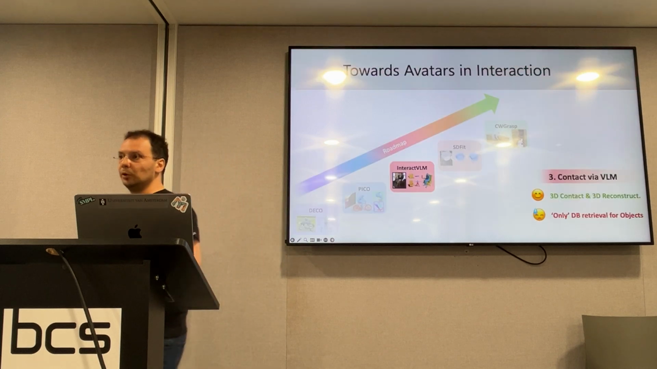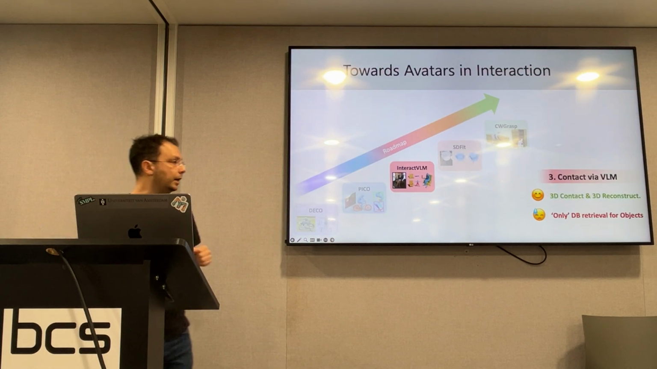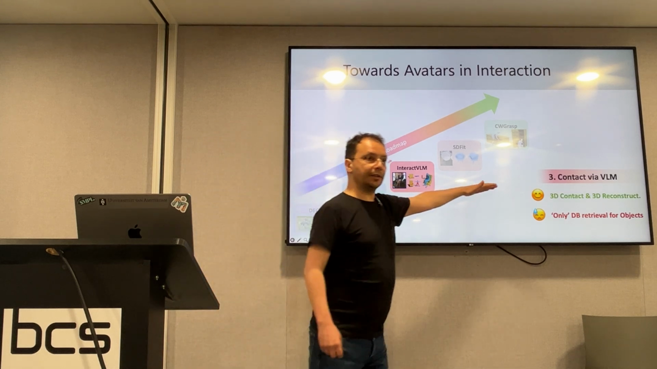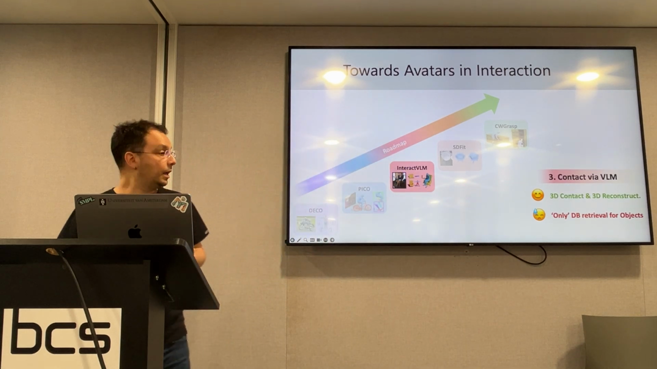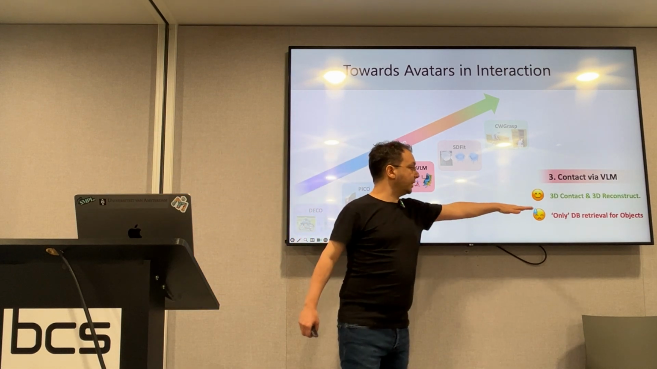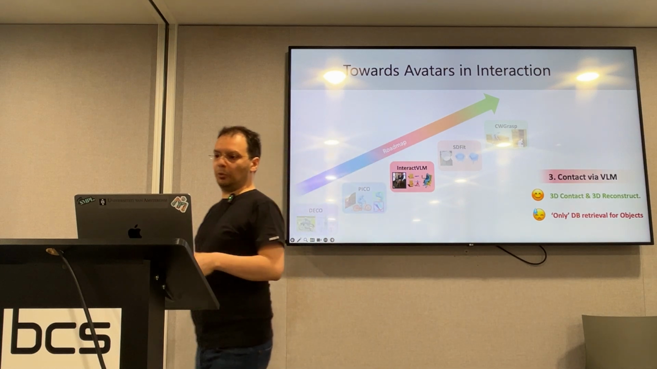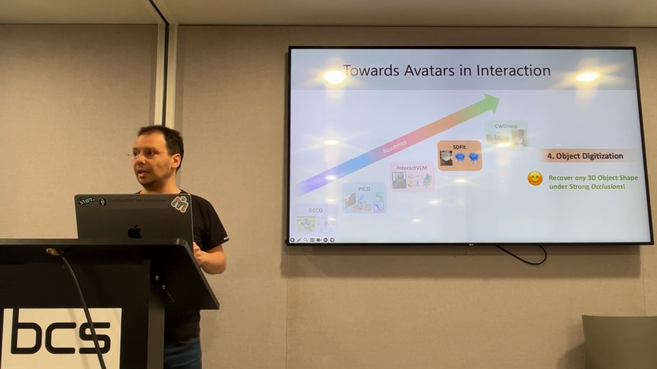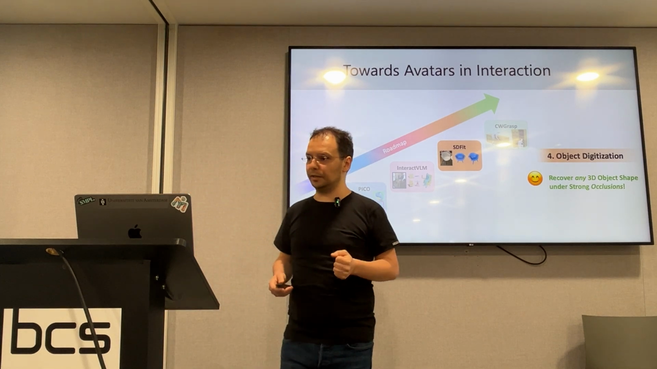Fine. So at this point, we know how to do 3D contact estimation in the wild, and also do state-of-the-art 3D reconstruction for interactions. However, for getting the object shape, we are kind of stuck with object retrieval. And don't get me wrong, this is simple and useful, but why not recover any object shape, even under strong occlusions that are very typical for interactions?